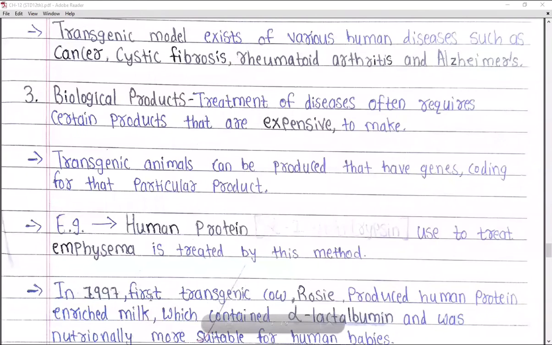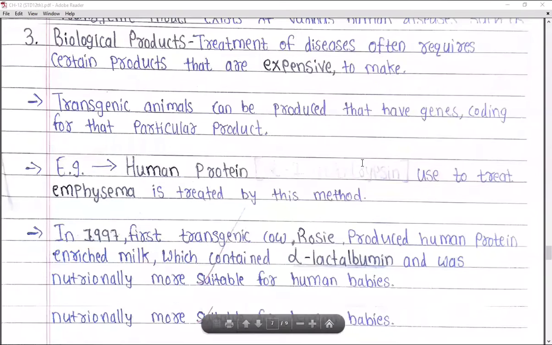So an example over here is given about the human protein alpha 1 antitrypsin, right? This alpha 1 antitrypsin human protein is useful in the treatment of emphysema, and emphysema can be treated by the use of transgenic animals. With the use of transgenic animals, they are producing more of this alpha 1 antitrypsin protein, and if it is inserted inside the patient's body, they can easily treat the disease emphysema, right?